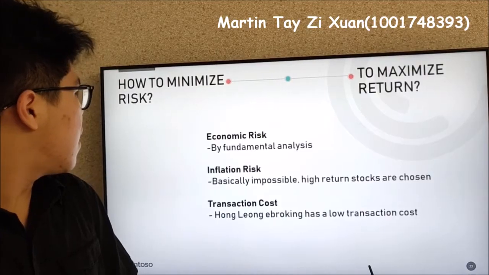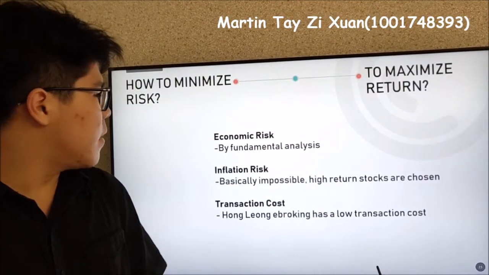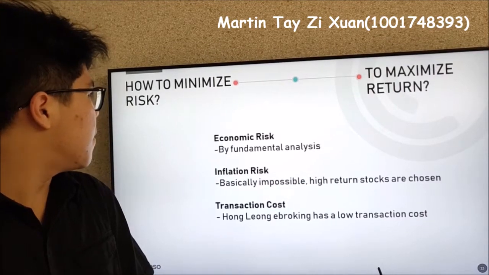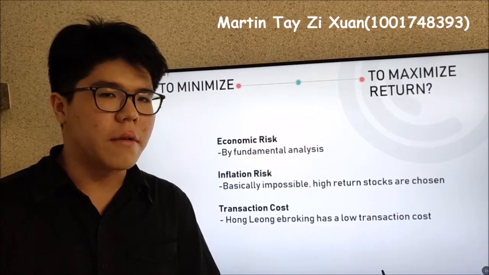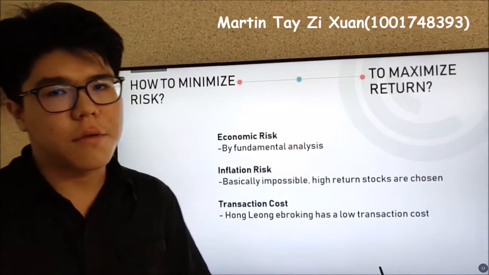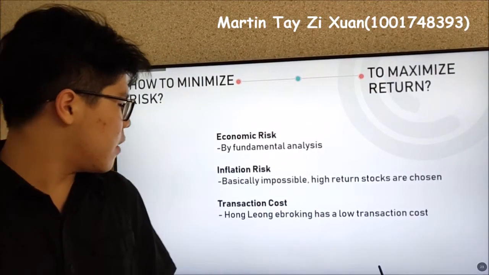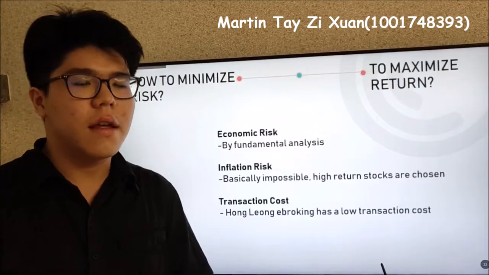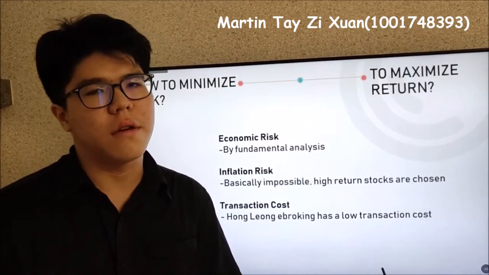Lastly, how do we minimize the risk and maximize the return? The economic risk, we can maximize the return and minimize the risk by fundamental analysis, by knowing how the company is doing. For the inflation risk, it is basically impossible because we are choosing all the high return stocks. And lastly, for the transaction cost, we are choosing Hong Leong e-broking, which provides a low transaction cost, so we are not going to have a transaction cost problem.